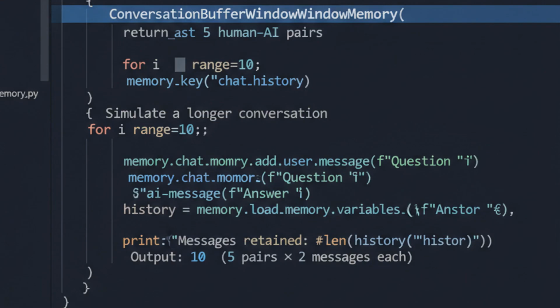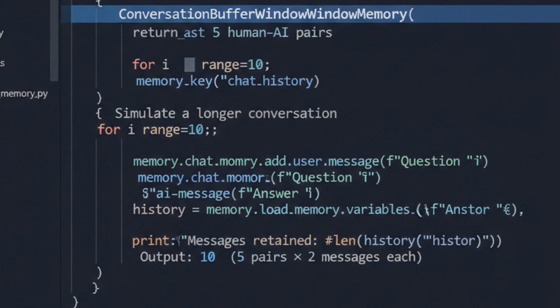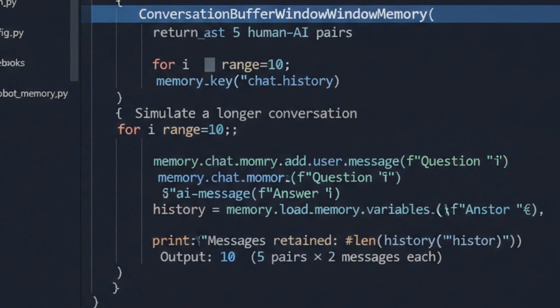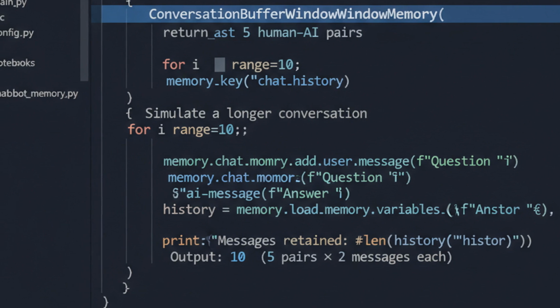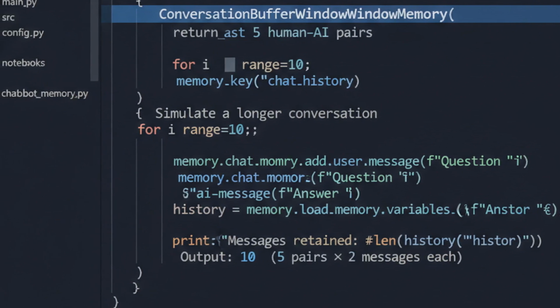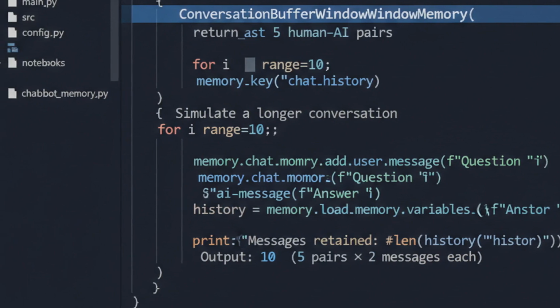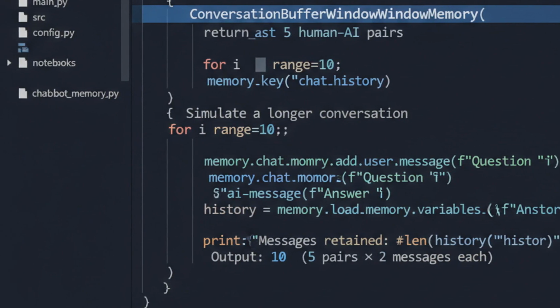A sliding window keeps only the last K messages. This caps your token usage but creates a hard cutoff. Information from message K plus 1 ago is simply gone. It's like having a conversation where you can only remember the last 5 things said. Works for simple Q&A bots, breaks badly when users reference something from earlier in the conversation. The fix? Combine it with summarization.